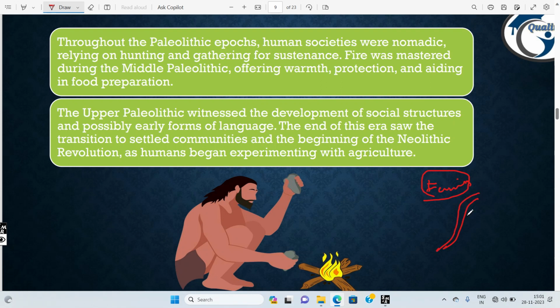So wherever the water flows, he shifted to there. The main reason he shifted there is for water, and water helps in getting agriculture. So this man went here and he started one house construction. From one house, many houses started. From many houses, a society is formed. After forming a society, a civilization started.